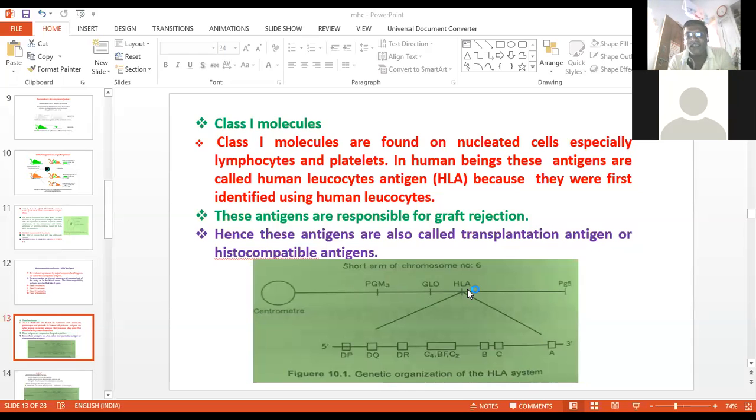Now, if you expand the structure, from the 5' toward the 3' direction, there are so many loci. It may be the A locus, C locus, B locus, maybe the C2, BF, C4, DR, DQ, as well as the DP. This is the genetic organization of the human leukocyte antigen system. We will expand all this structure in a coming slide.